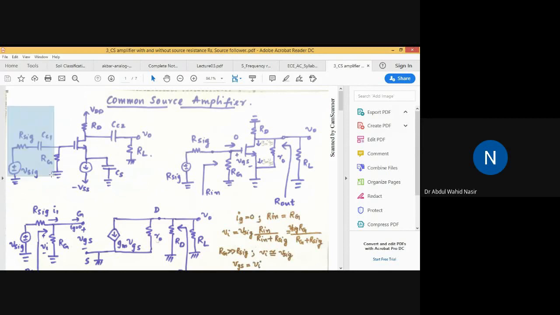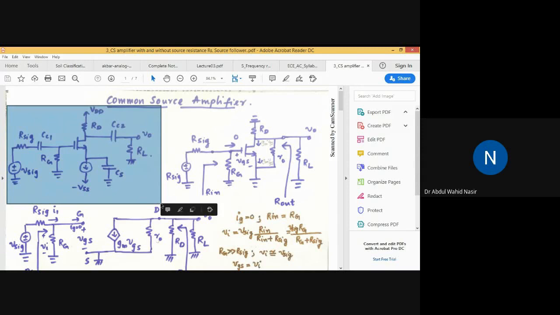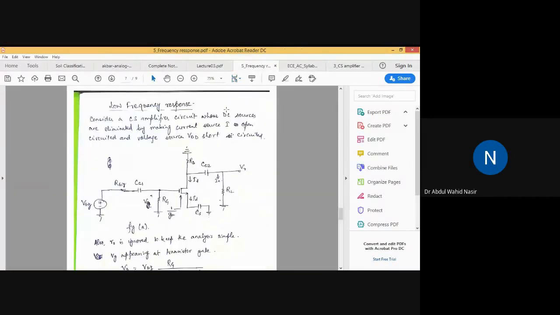Now, to analyze the low frequency response, you first have to remove all the DC components, and only VSIG will remain. So let us start. Low frequency response. Consider a CS amplifier circuit whose DC sources are eliminated by making current source I open circuit and voltage source VDD short circuited.